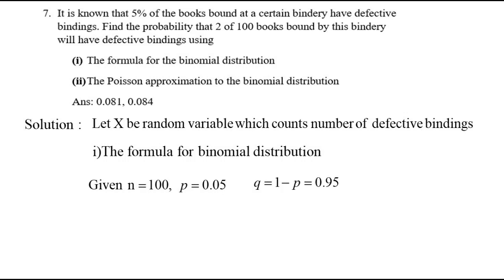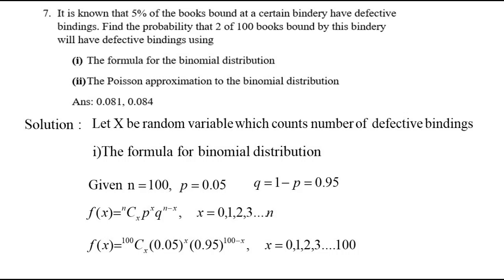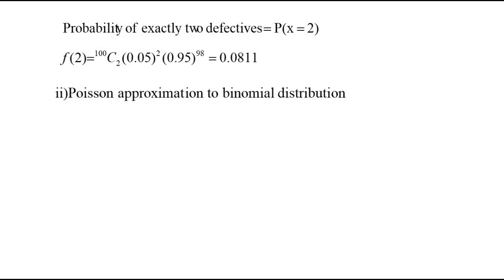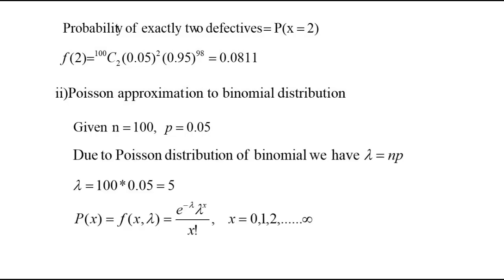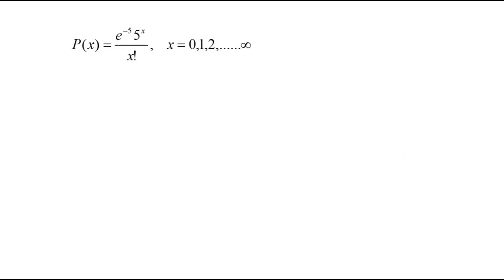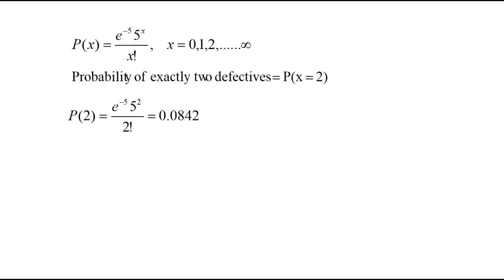So let us find q and then substitute in this. They have asked us to find the probability that 2 out of 100 books will have defective bindings. So put x equal to 2 in this formula. So you get this answer. Now if you are using the Poisson distribution, you know that lambda can be obtained by using n into p. Substitute that in our function and put x equal to 2 for getting 2 defectives. See, both are one and the same.